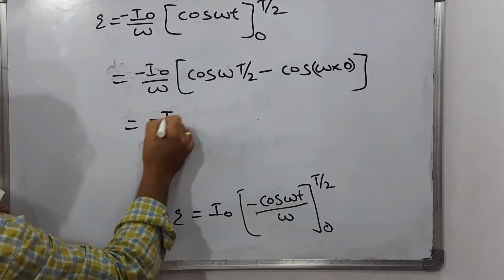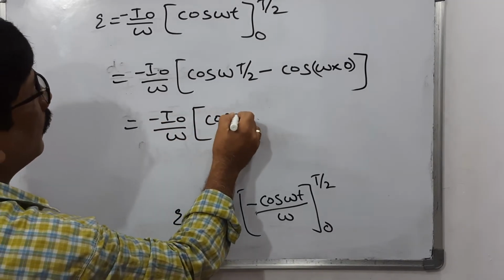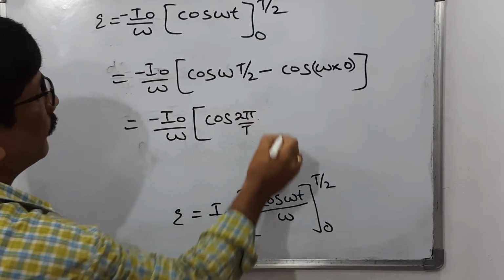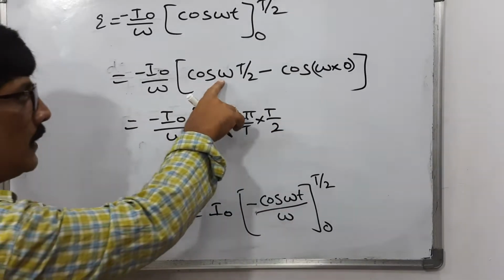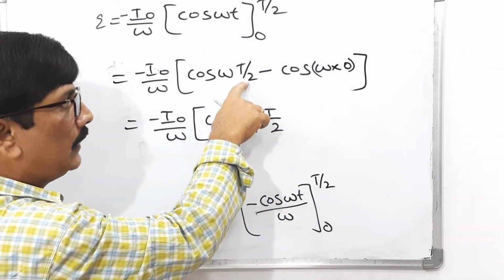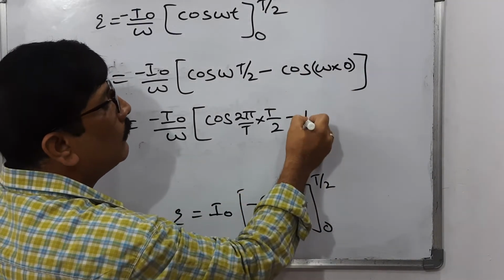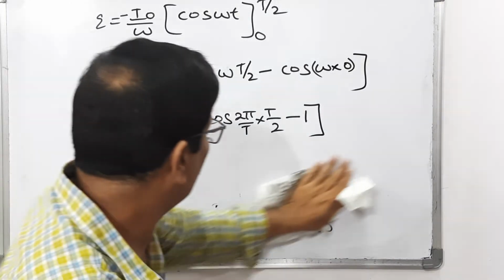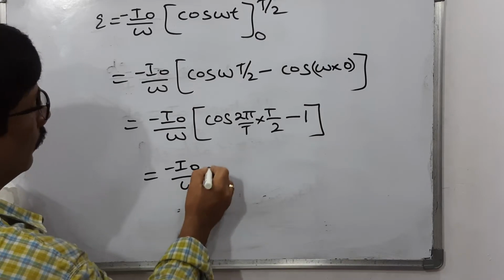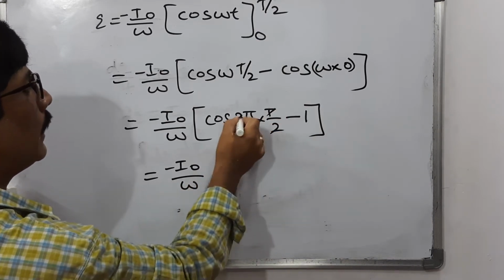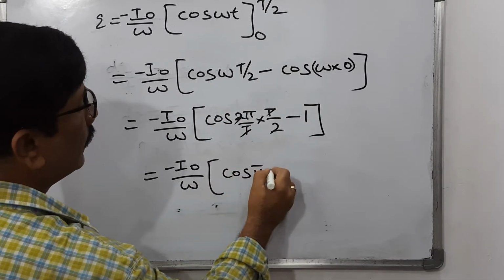Now you write minus I naught by omega, and this is cos of omega, which is 2 pi by T, into T by 2. Omega is nothing but 2 pi by time period. And cos omega into 0 is cos 0, which is 1. So T gets cancelled, 2 gets cancelled, and it becomes cos pi minus 1.